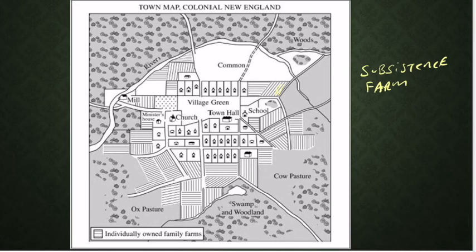So in that Calvinist society, people that were deemed, at least initially (it changes over time), to be saved by God on that day of predestination, they could vote. Now we have a church right in the middle, so everyone's going to go to the church. It's very much a center of this. They have a town or a village green where they could have meetings outdoors. They could have festival celebrations.